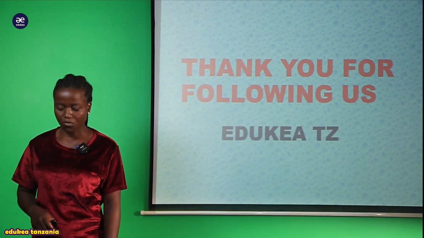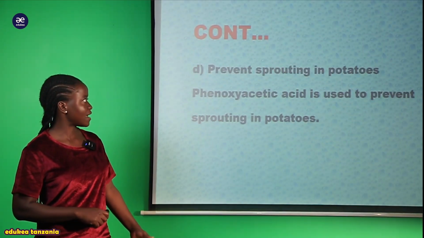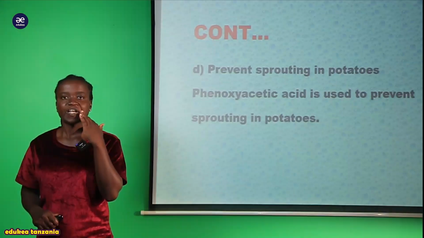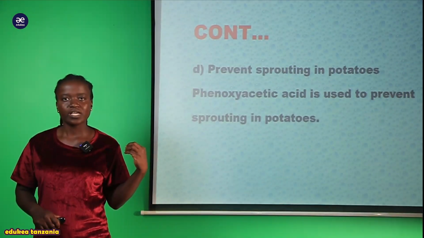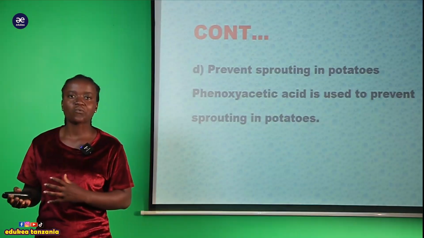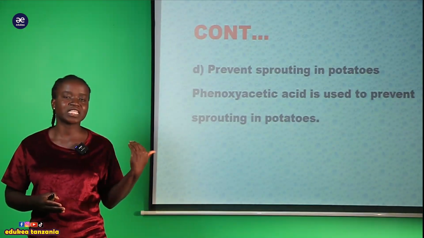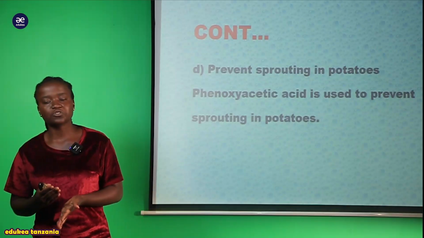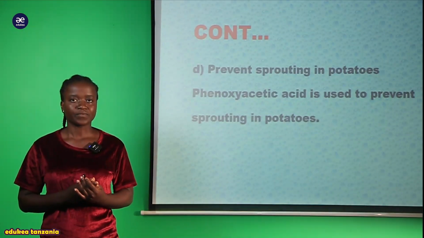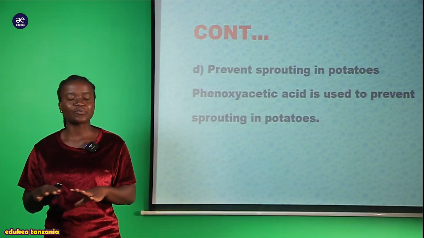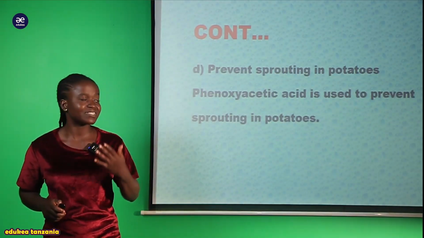So hapa tumesema kwamba haya matunda au the presence of this fruit inasaidia sana ku remove ile sprouting, matunda yasiweze kuoza kwa urahisi. So applying this synthetic auxin hormone, it can help to remove those sprouting tomatoes. Yale nyanya ziweze zikaoza kwa urahisi, pia ziweze zikadondoka chini kwa urahisi zaidi.